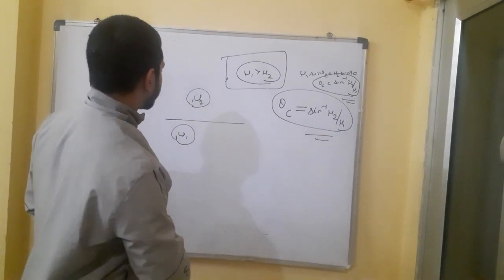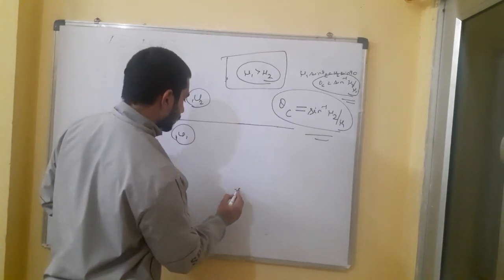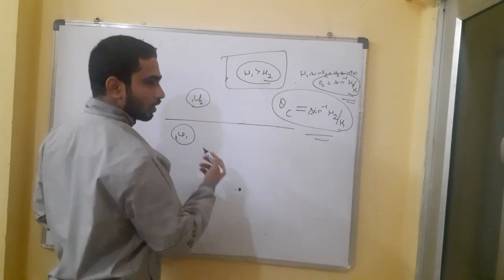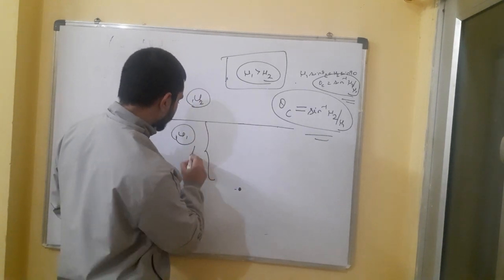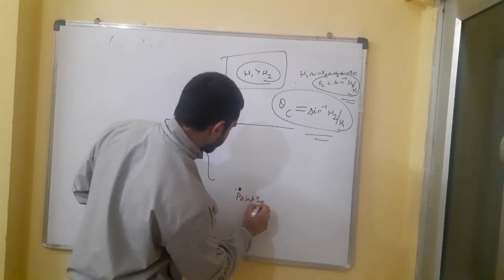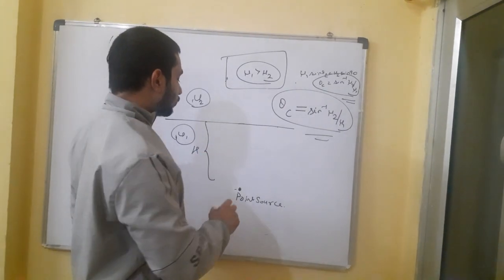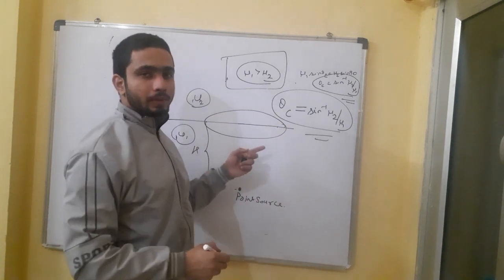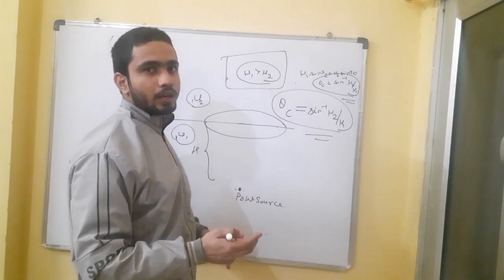Okay, suppose there is one example. Suppose there is one cylindrical, big pond. We have put a point source at a height of h. We will be asked at what area above it the light rays will come out, because at some point there will be total internal reflection.